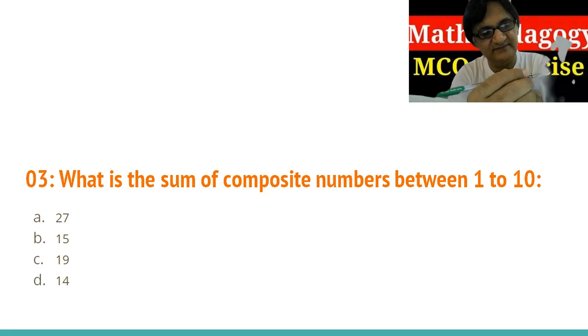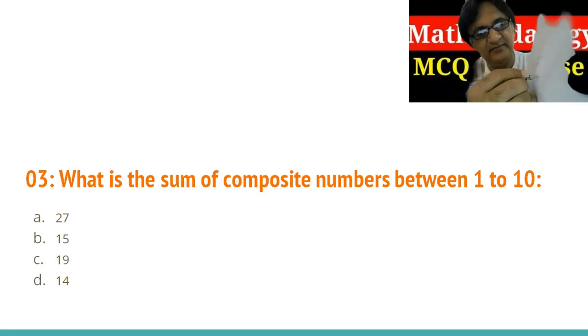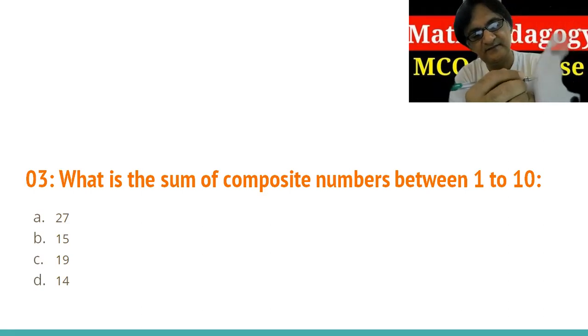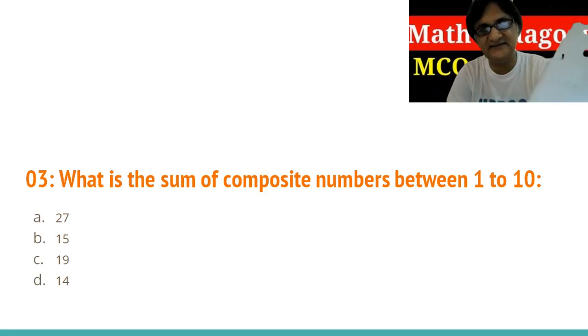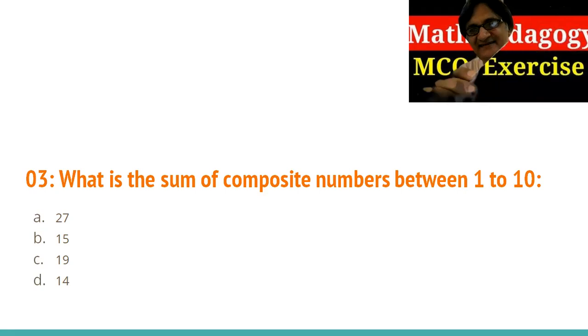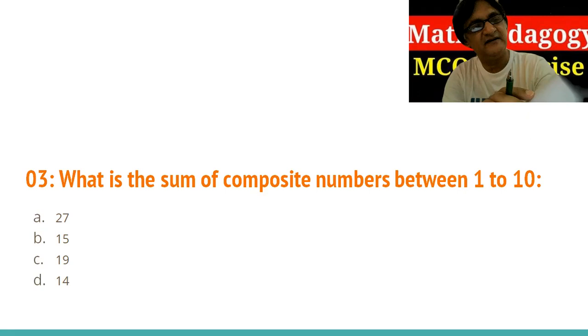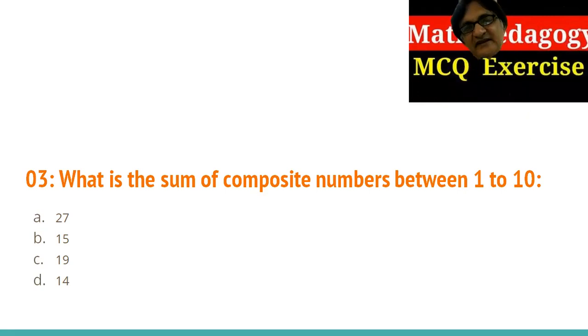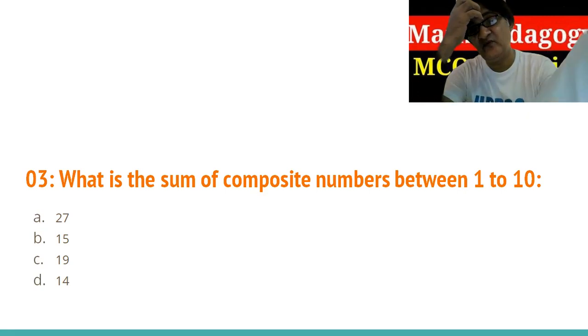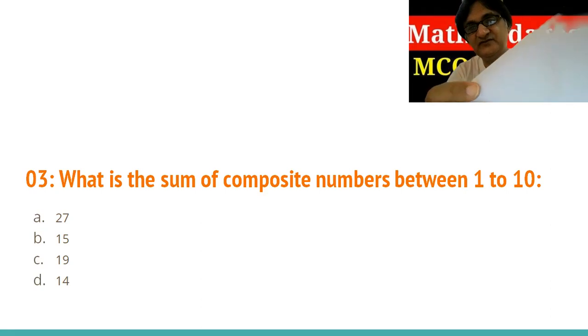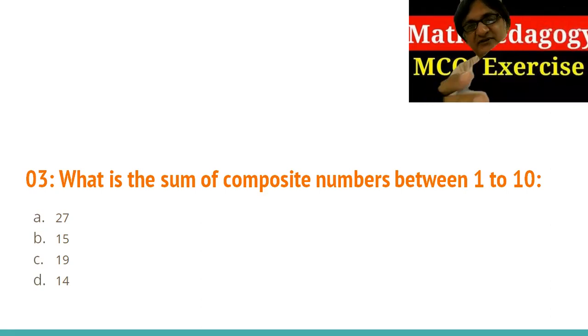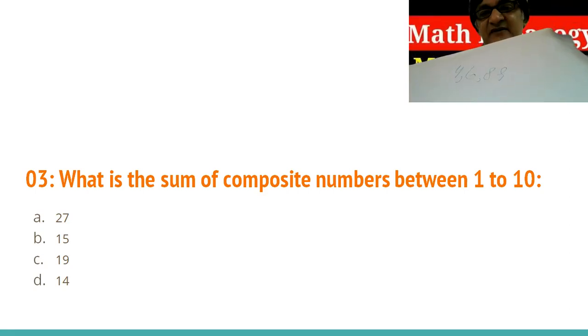Here, I'm going to write the numbers 4, 6, 8, and 9 because it asks for the numbers between 1 to 10. What are the composite numbers between 1 to 10? 4, 6, 8, 9.